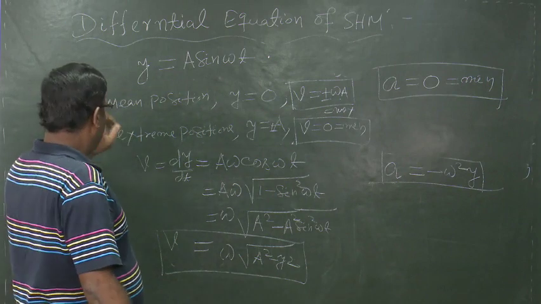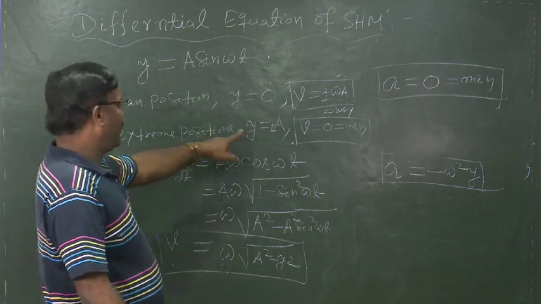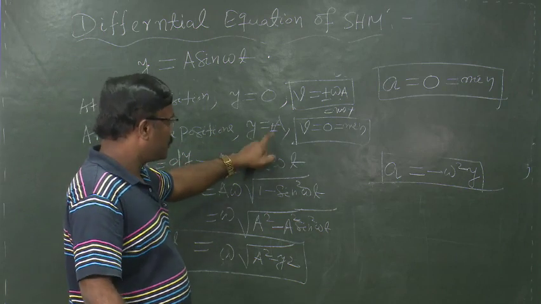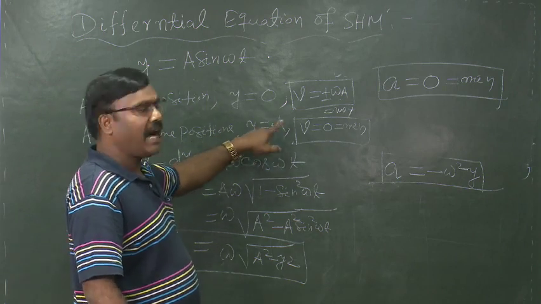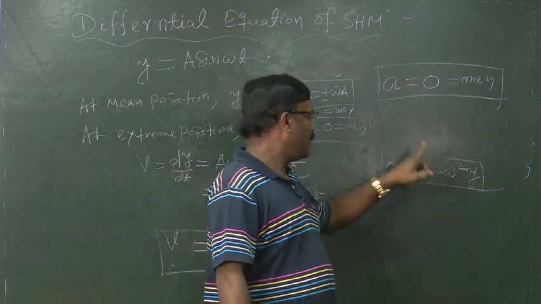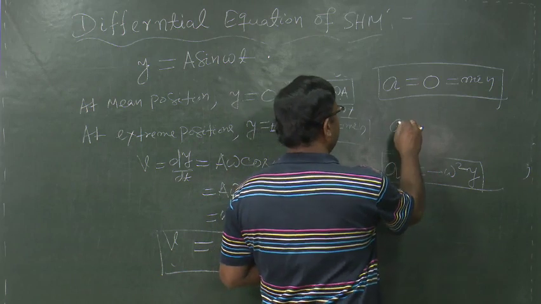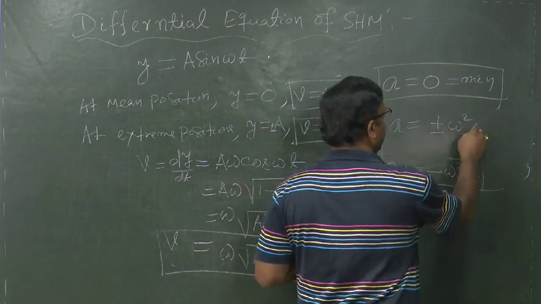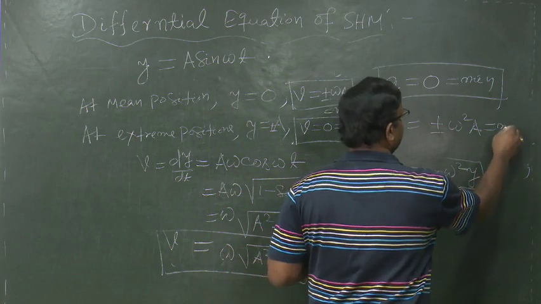Similarly, at the extreme positions, the value of displacement is maximum and is equal to plus or minus a. So, putting the value of y as plus or minus a in this expression for acceleration, we can write a is equal to plus or minus omega square a, and that is maximum.